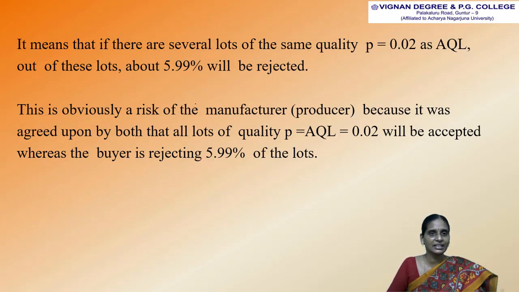This means that if there are several lots of the same quality, P is equal to 0.02, as this is also the AQL, out of these lots about 5.99% will be rejected. So this is obviously a risk of the manufacturer, that is the producer, because it was agreed upon by both that all lots of quality P equal to AQL equal to 0.02 will be accepted, whereas the buyer is rejecting 5.99% of the lots.